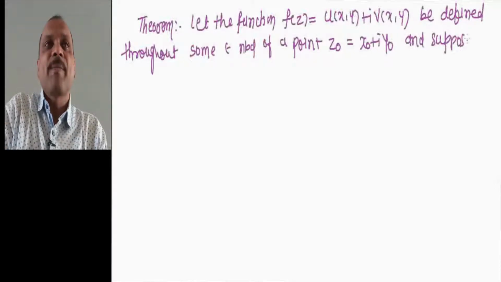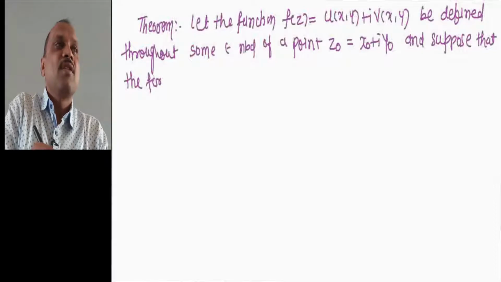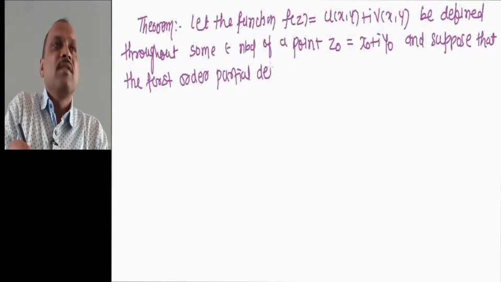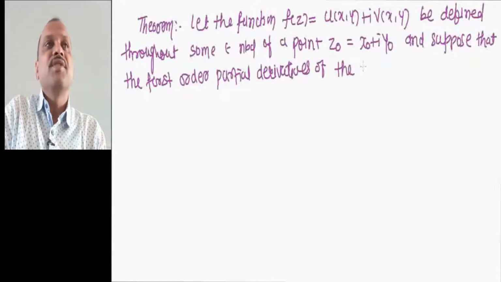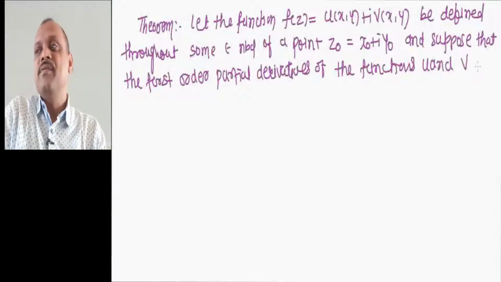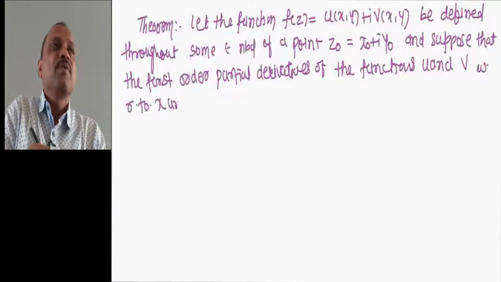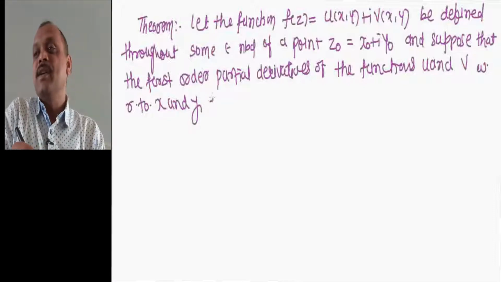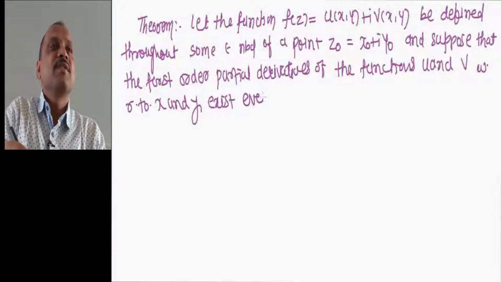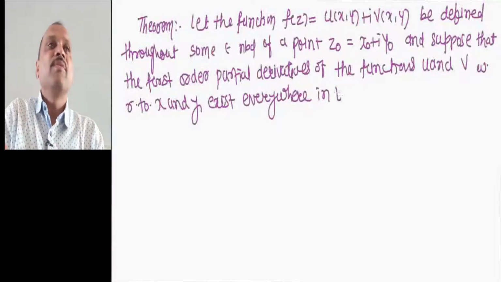and suppose that the first order partial derivatives of the functions u and v with respect to x and y exist everywhere in that neighborhood.